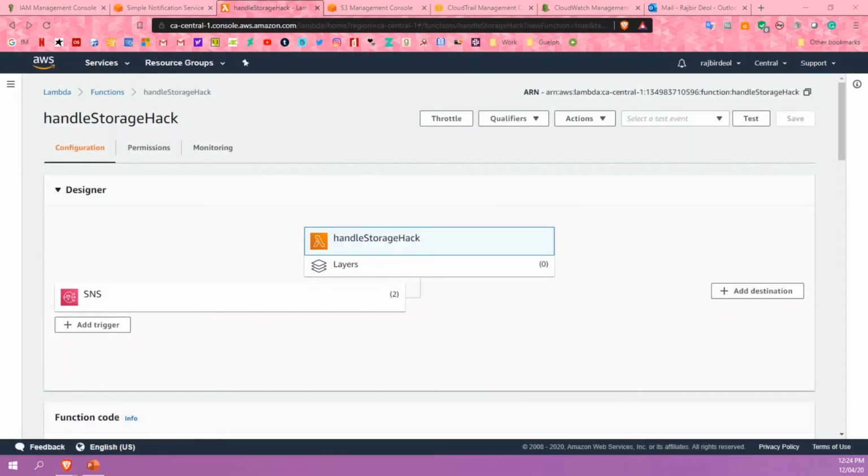So the Lambda function that I created, this part isn't necessary, but this is just so I could see what kind of automation I was able to do. The function gets triggered from the SNS that's attached to the CloudWatch alarm, and it deletes access keys. It gets a list of blobs mishandled in the last 15 minutes, and it removes all root access to S3 storage. So again, this Lambda function isn't really necessary. It's only if you do want to implement an automated response to a CloudWatch alarm.